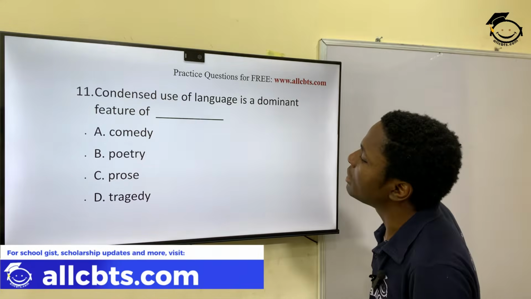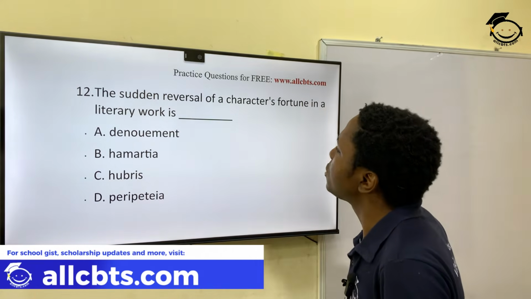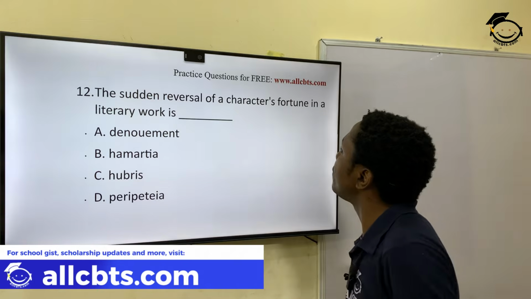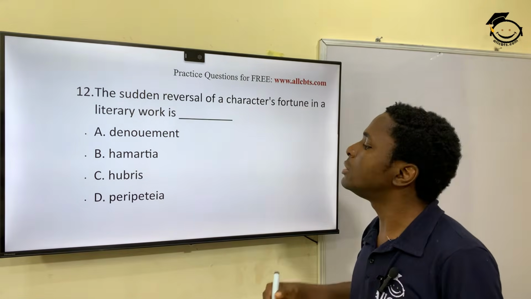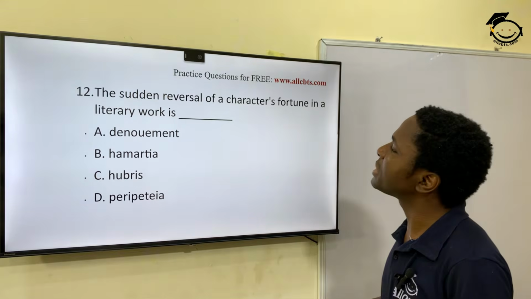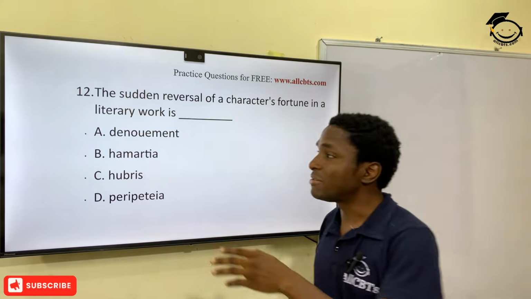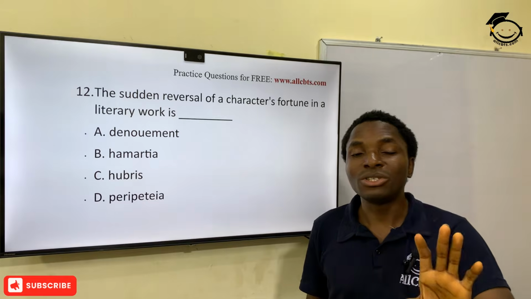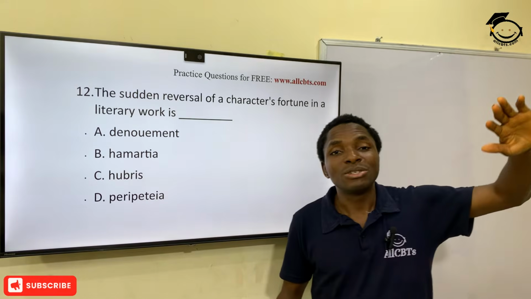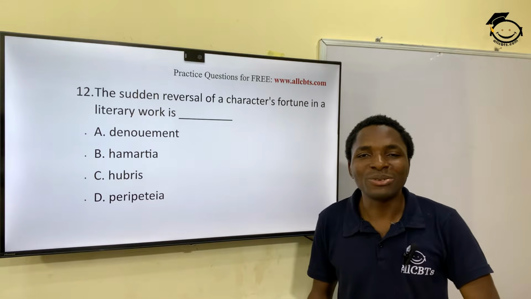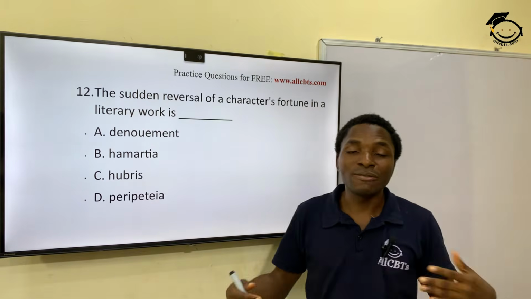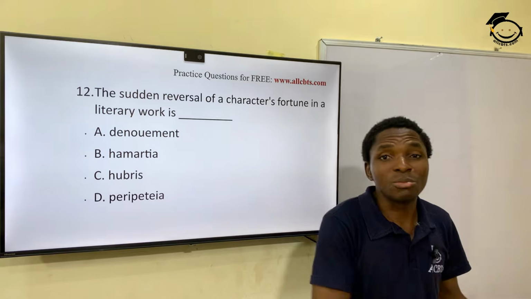Good. And then question 12. The sudden reversal of a character's fortune in a literary work is called dash. The sudden reversal of a character's fortune. Okay, you have seen this a lot. Sometimes you can watch Nigerian movies where you see somebody fall from grace to grass. So that's a sudden change in someone's fortune, or a poor person just became rich.